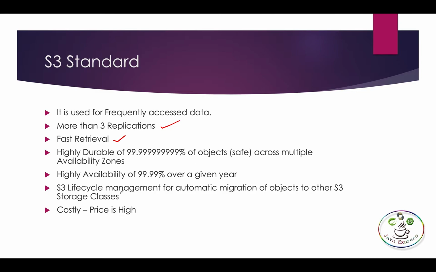I will explain the separate section about lifecycle management. Right now, just remember this point. Whenever you keep your file, in the initial 1 month you are accessing it, but after 1 month you don't want to access it, but you still need the file, so you can move this file to another storage class. Why? Because there will be a price difference. So that is what this pointer means.